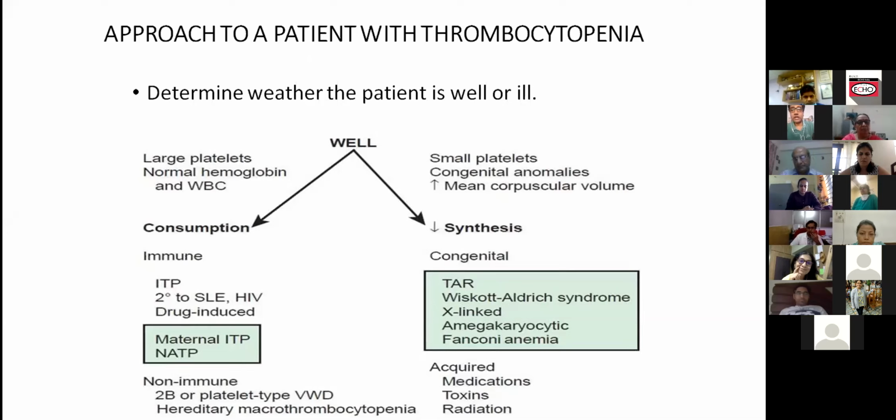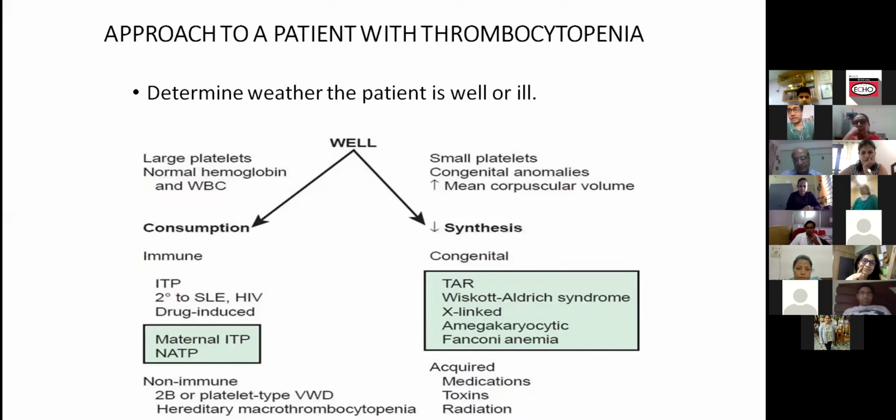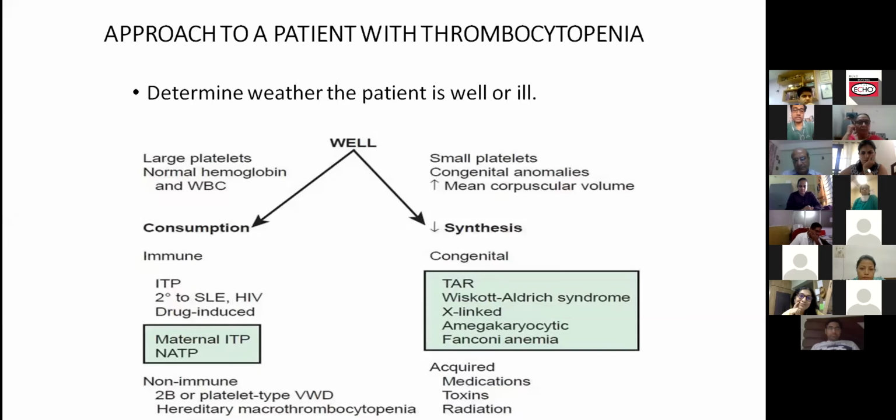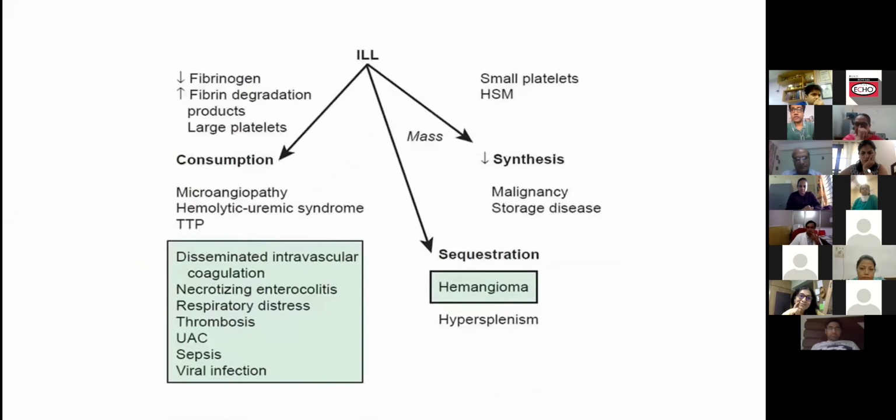If it is because of decreased synthesis, the platelets will be small and congenital anomalies could be present, and there will be an increase in the mean corpuscular volume in the patients. And the conditions could be congenital or acquired. In congenital, we will see TAR, Wiskott-Aldrich, X-linked, amegakaryocytic or Fanconi anemia, and acquired causes could be because of medications, toxins, or radiation. Now, suppose the patient is ill, then it could again be because of increased consumption, decreased synthesis, or because of the sequestration of the platelets into the spleen.